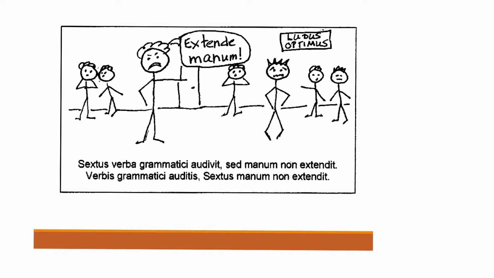Now, if you notice, the second sentence has a lot of similarity with the first one. For example, we've got Sextus here, manum non extendit, manum non extendit. So that much of the sentence has stayed the same. What's changed is this section right here. But it's really saying pretty much the same thing. This is an ablative absolute.